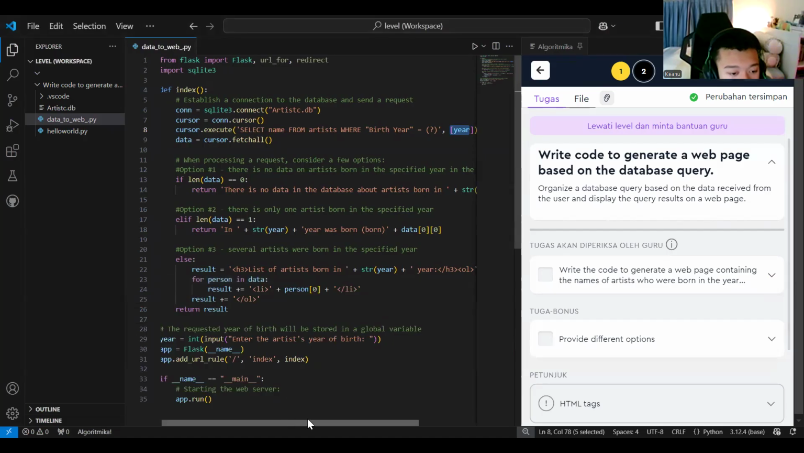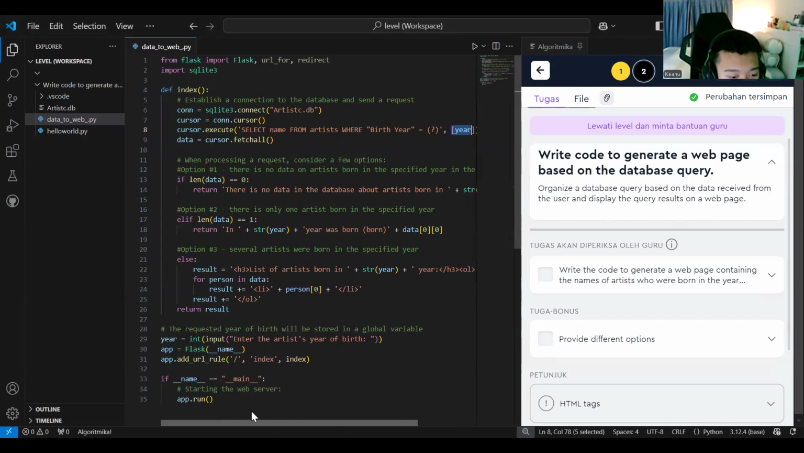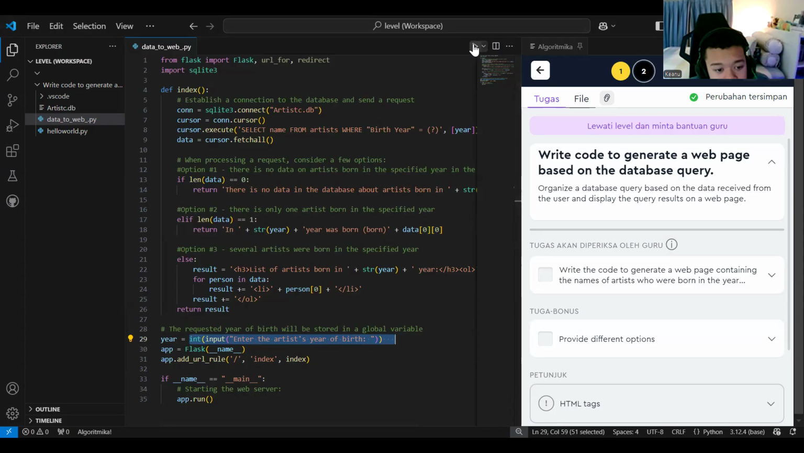And then we go for the if options. If len data equal to 0, that means there's no data in the database about an artist born in that year. If there's only one artist born in the specified year, it will show us the data with this one, the double list with the 0. When we request something, we will be able to enter the artist's year of birth. We type the year and then it will open for us.